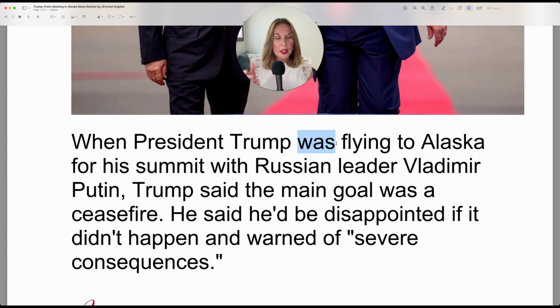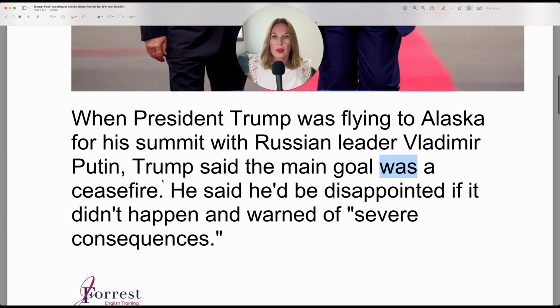The verb to be conjugated in the past with the subject, he, she, it, was, and then your verb in ing. This is because the meeting is in the past. So the sentence structure is also in the past and is talking about the continuation of a past action. When President Trump was flying to Alaska for his summit with Russian leader Vladimir Putin, Trump said the main goal was, again, because it's in the past, a ceasefire.